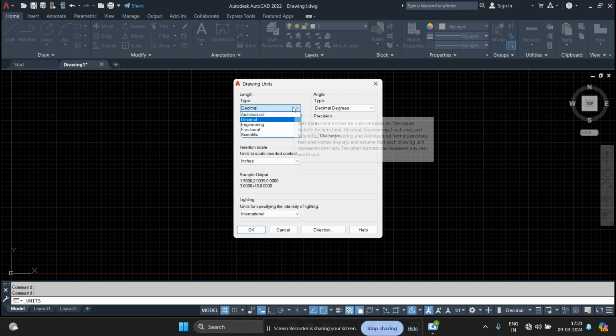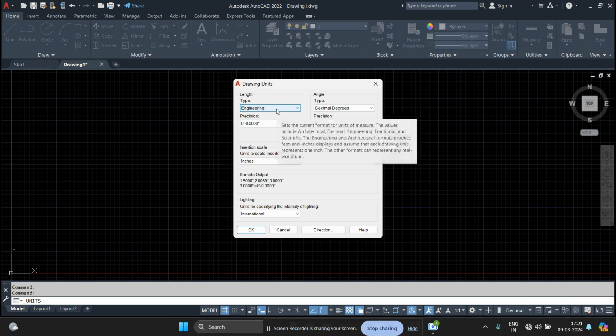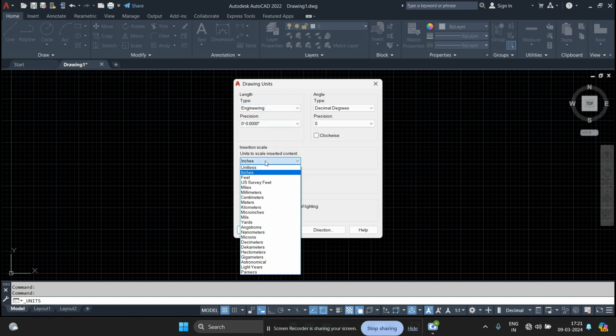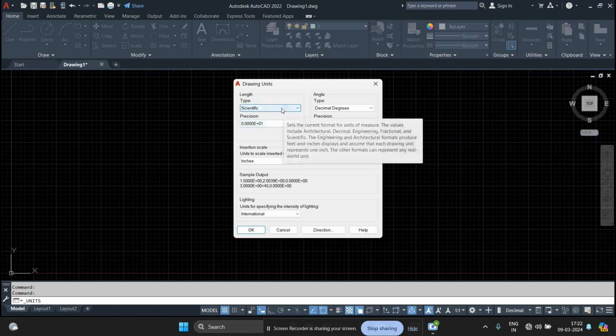Here in this drop down also we have engineering units. This is also used when we work in feet and inches. So the input units we are going to use for this one is feet or inches. We can select either of them from this drop down. And for fractional unit system, we can click on this fractional option under this drop down. For scientific, we can select the scientific option from this drop down.